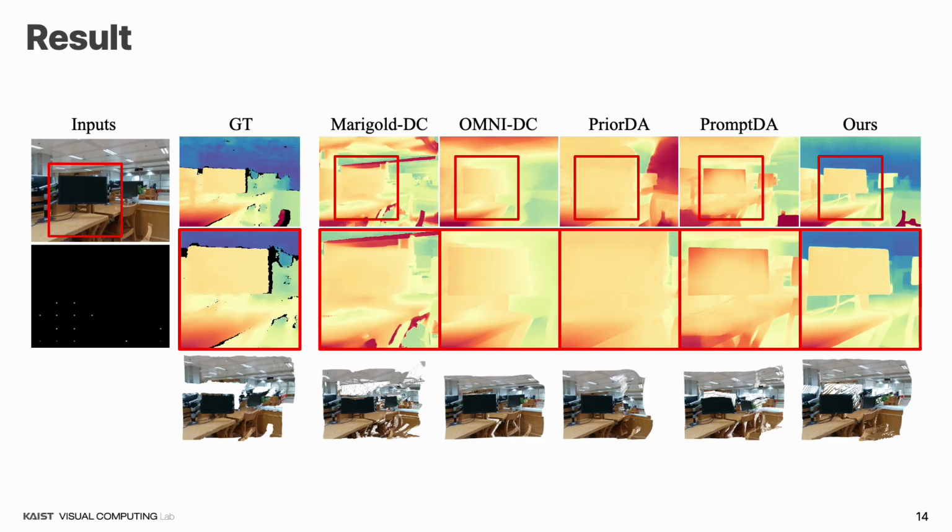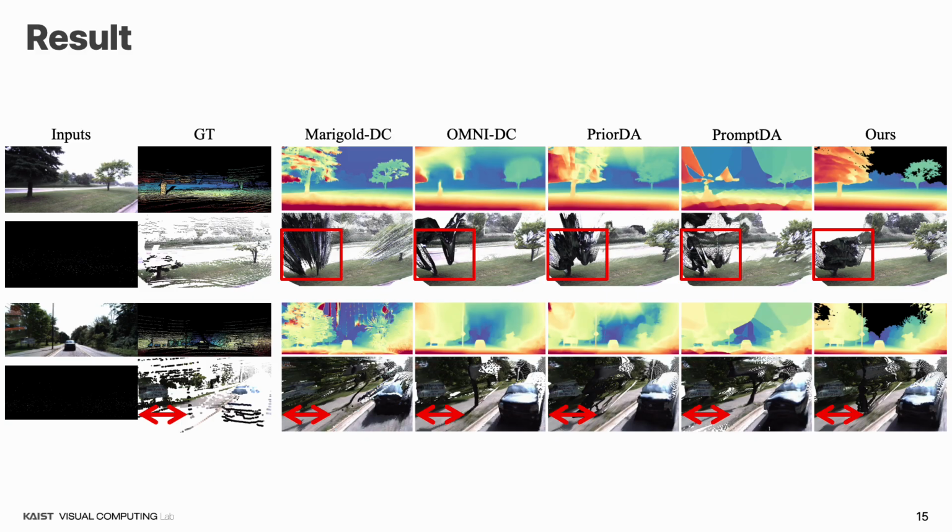Qualitatively, our method consistently recovers more accurate global geometry, particularly in the regions with extremely sparse or missing depths in the lightweight dToF dataset. Our method also successfully recovers dense metric depths in the autonomous driving LiDAR dataset.